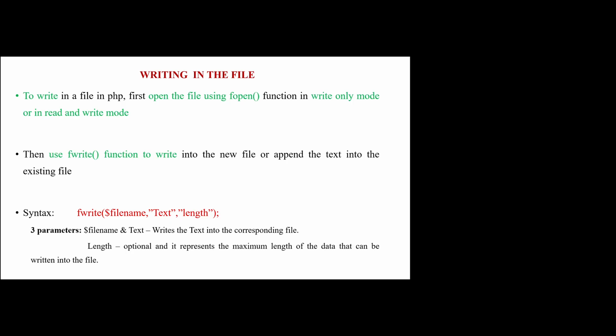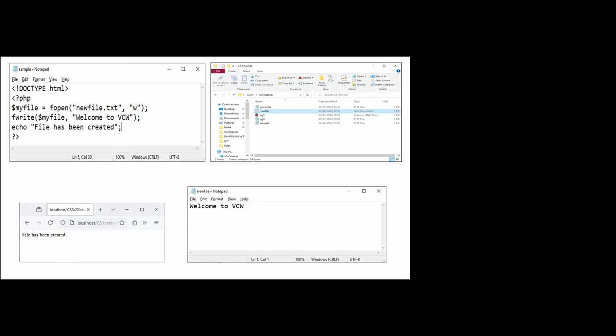Here filename is the file where we are going to write, the text is the content which we are going to write inside the file, and the length is an optional parameter. So this is a sample example for writing into a file.